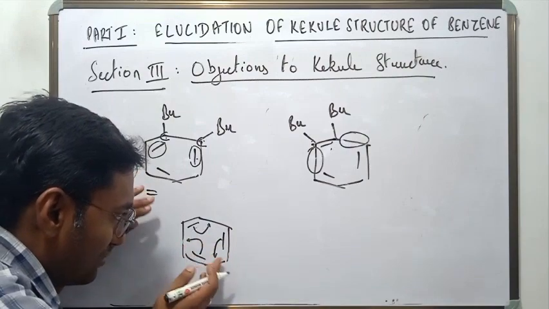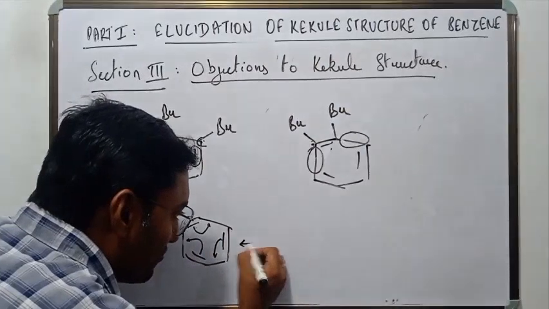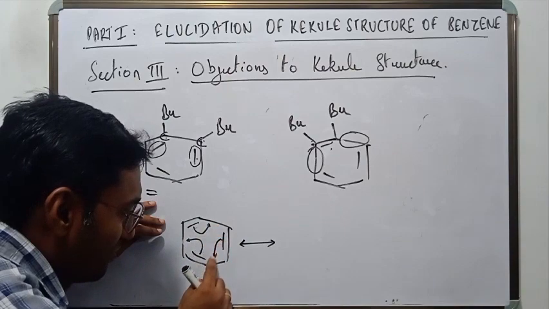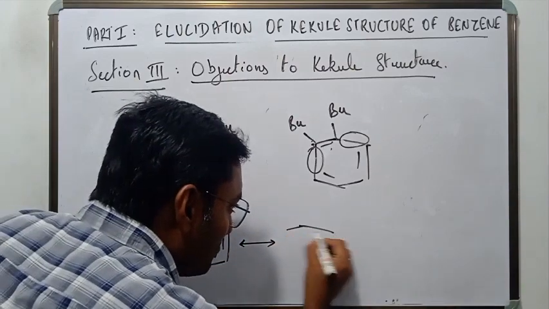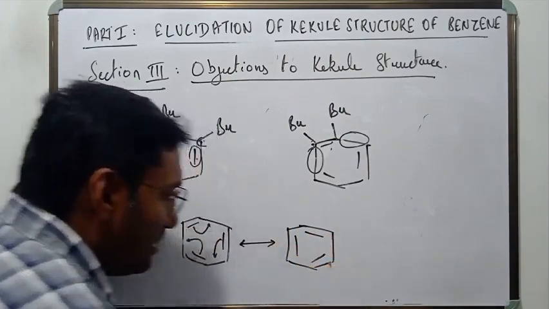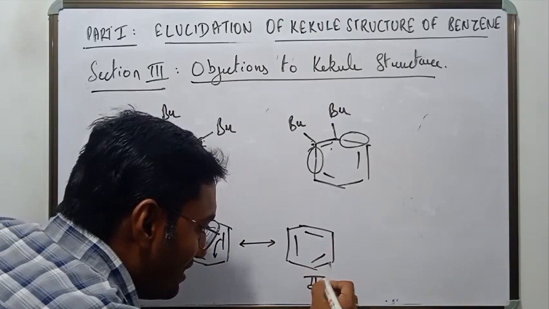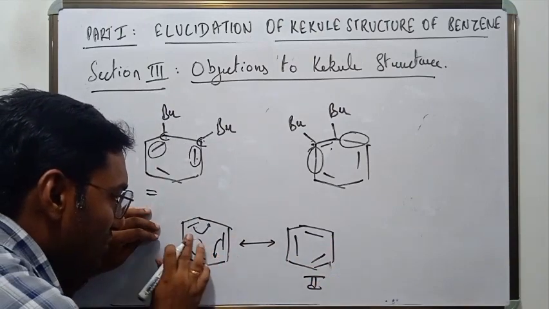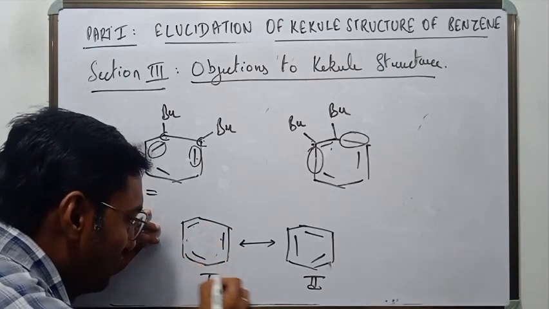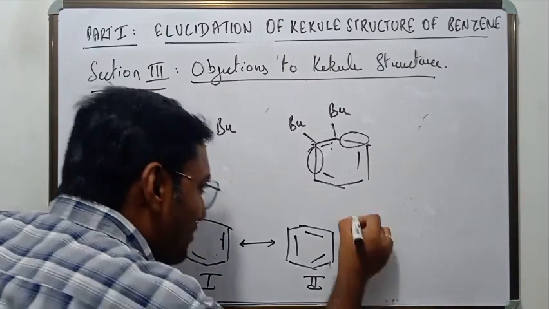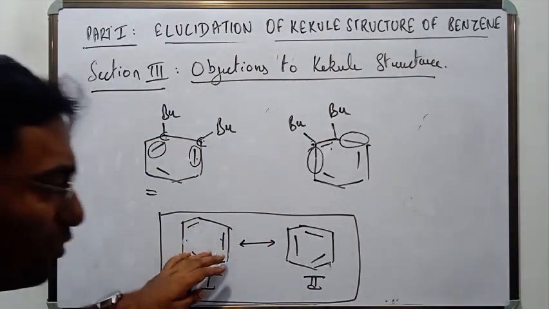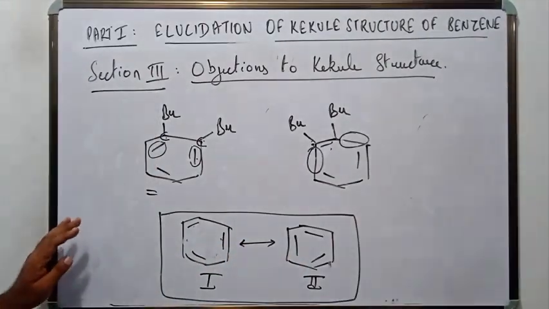So that means that there are two structures of benzene, right? In the other structure, this double bond will be here, this will be here, and this will be here. So there are two structures of benzene that Kekule proposed. He said that if you are taking a bottle of benzene and observing the solution, there will be two structures of benzene that coexist with each other in that bottle.